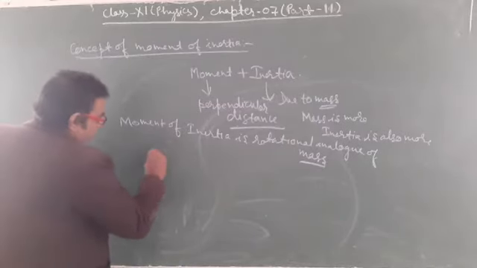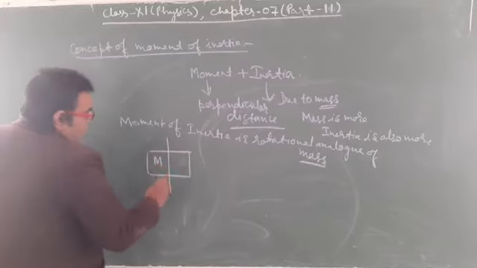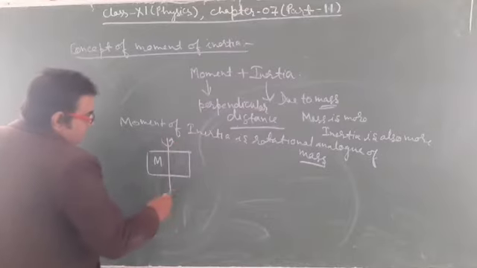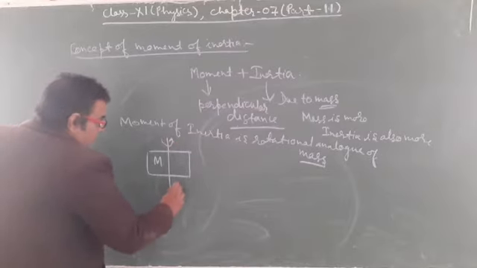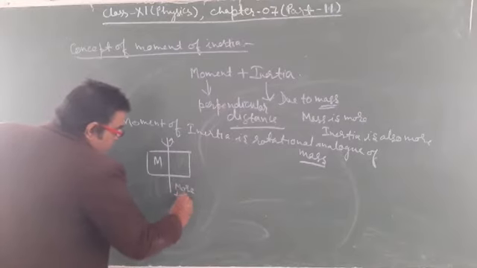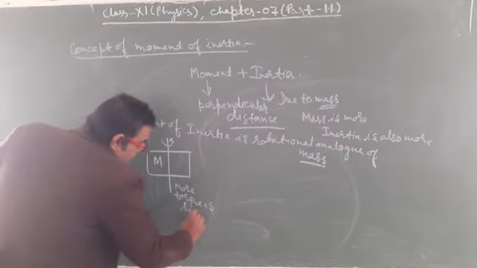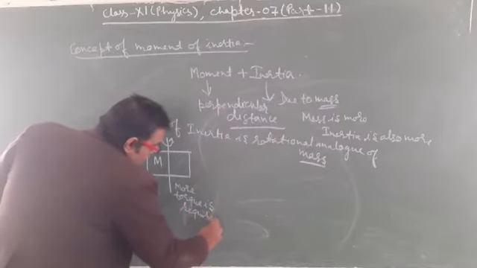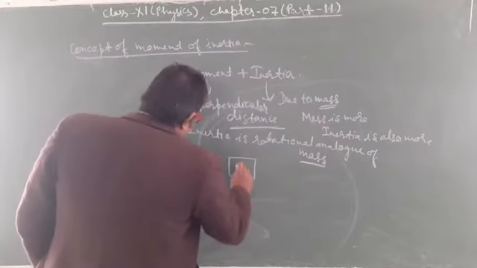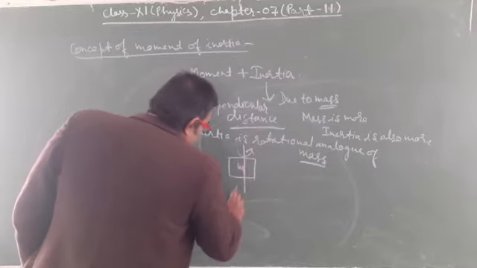Suppose this is a heavy body; to rotate it about this axis, more torque is required. And suppose this is a smaller body of mass; to rotate about this axis, less torque is required.